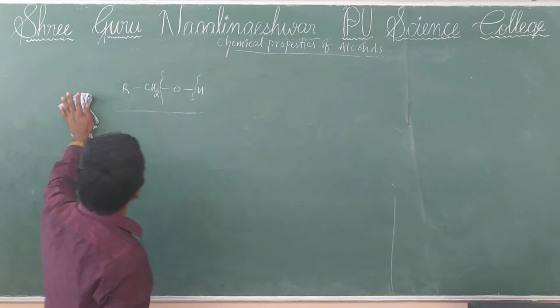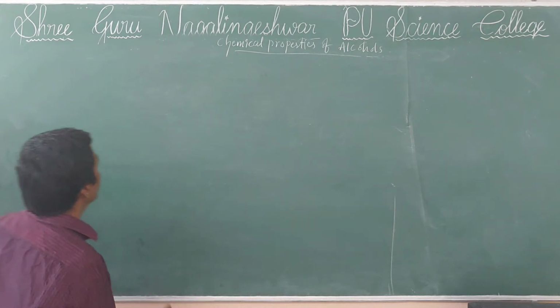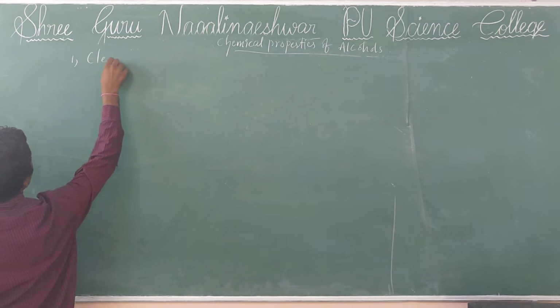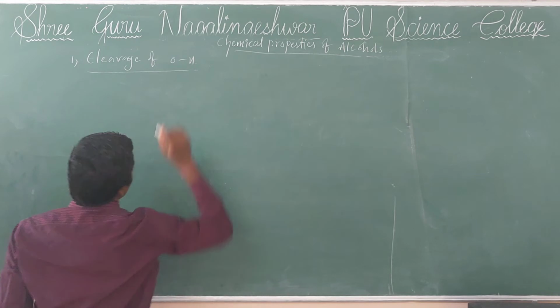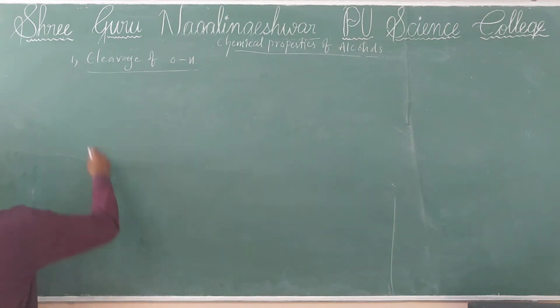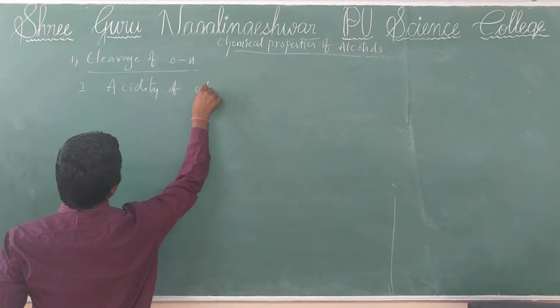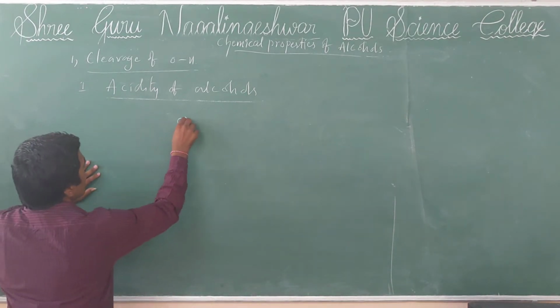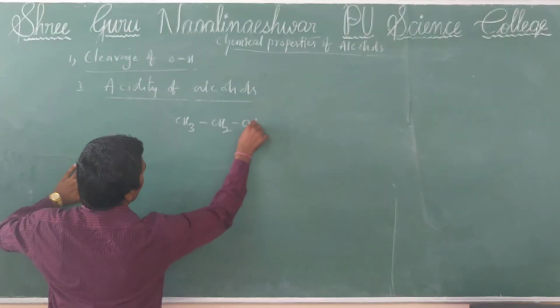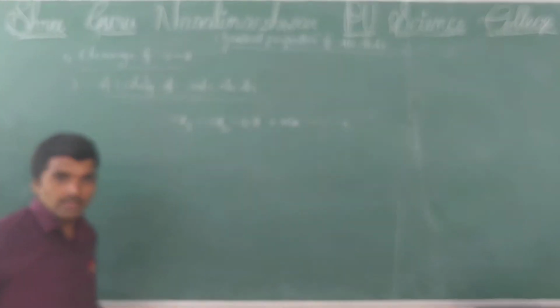First we'll discuss the cleavage of the OH bond in alcohols. First, the acidity of alcohols, that is, their reactivity with metals. Now in this condition, I am taking ethanol. Ethanol reacts with sodium metal.